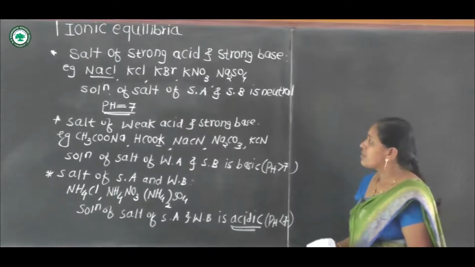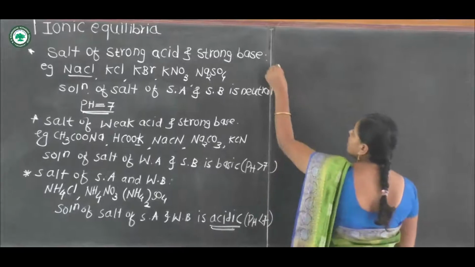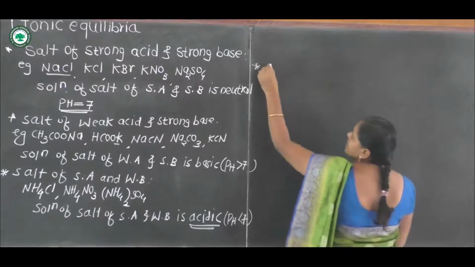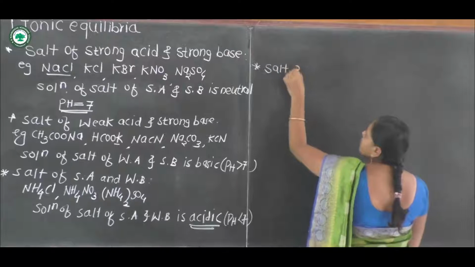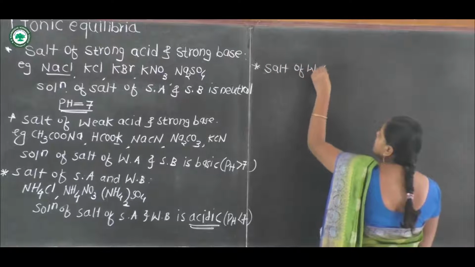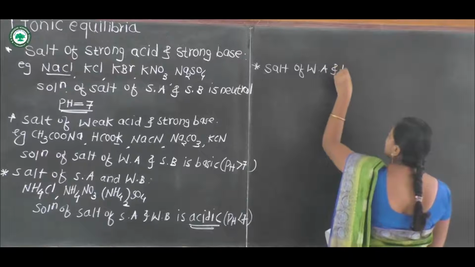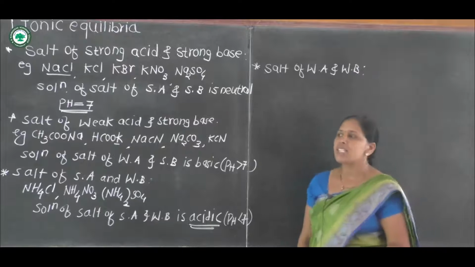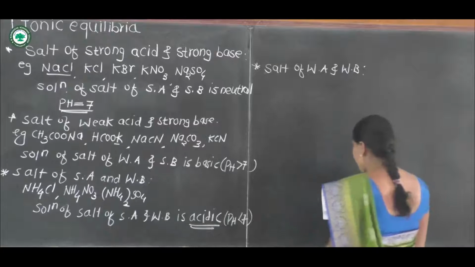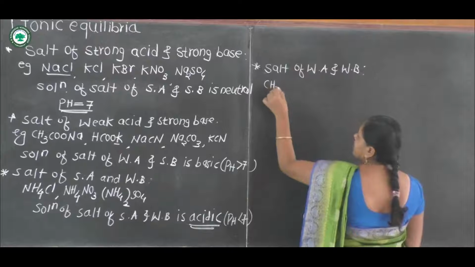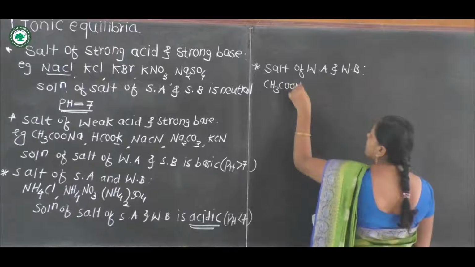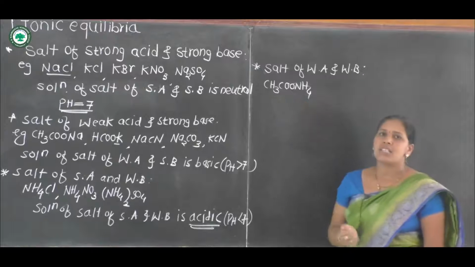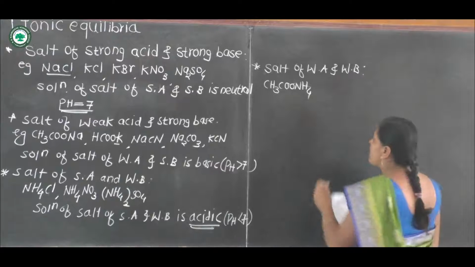Then the last, fourth type of salt, salt of weak acid and weak base. Examples: ammonium acetate is the salt of weak acid, acetic acid, and weak base ammonium hydroxide.